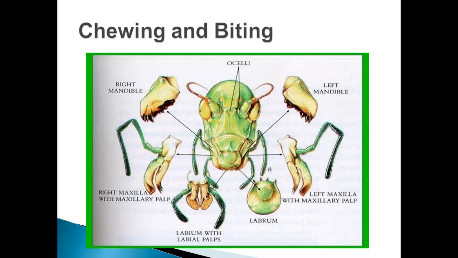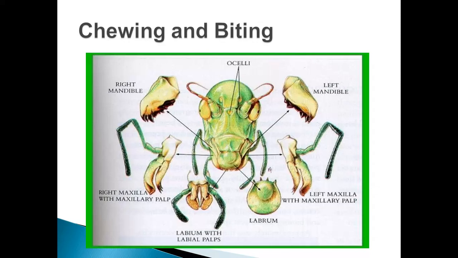The prementum bears two pairs of lobes. The inner pair of lobes is known as glossae, and the outer pair of lobes is known as paraglossae. And on both lateral sides the labium bears a plate-like structure, that is palpiger, which bears a three-segmented sensory appendage, that is labial palp.